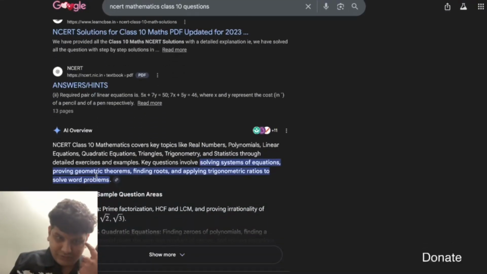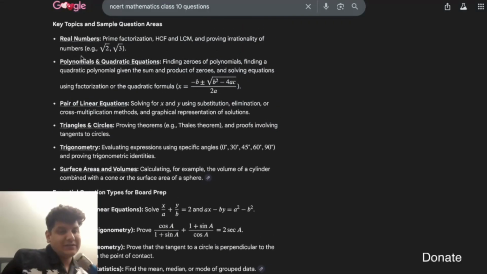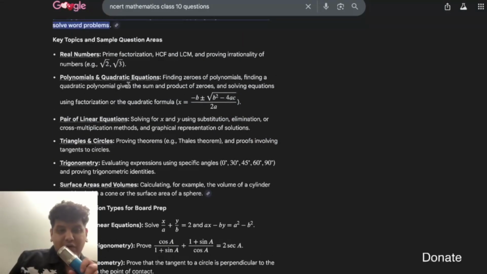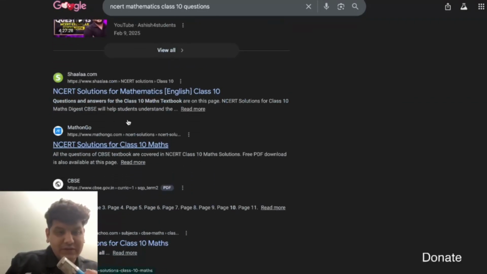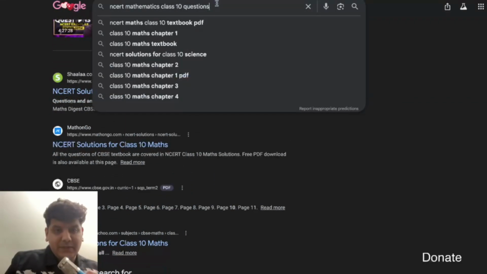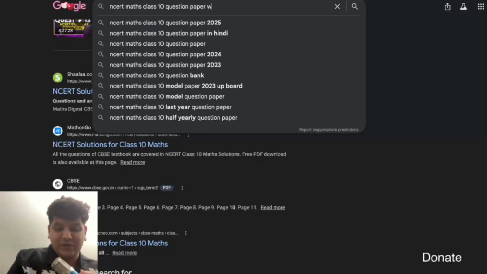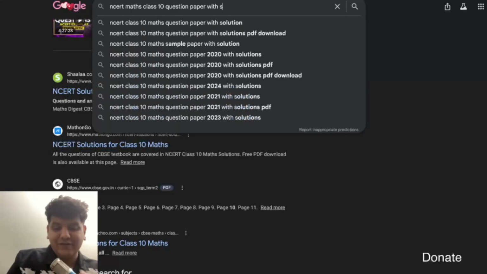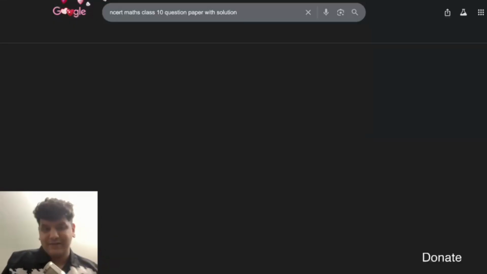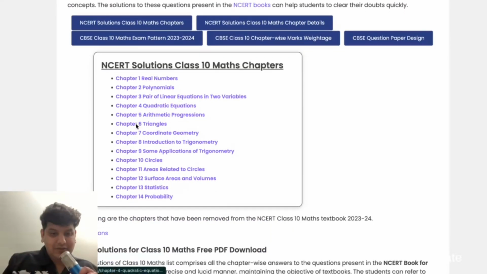Okay. You can see we have prime factorization, polynomials, and quadratic equations. Okay. What we're gonna do is open a question paper with solutions. So we at least do have solutions. Like I can solve, definitely I can solve, but it's better to be as good as this can be for class.